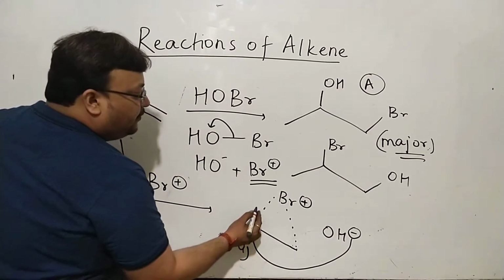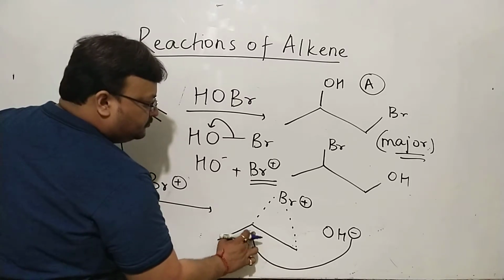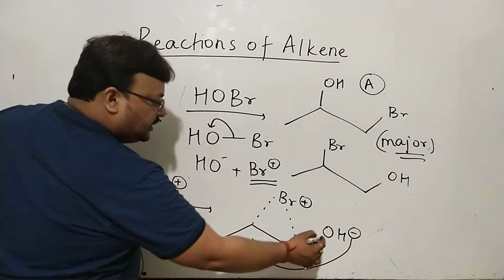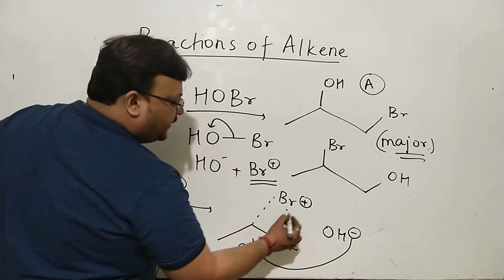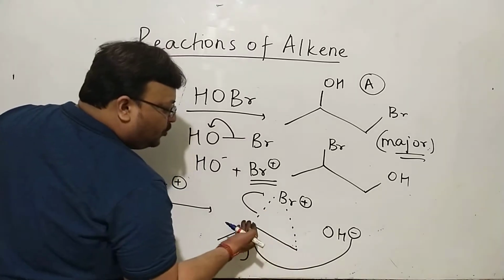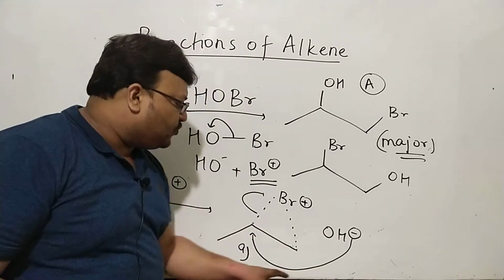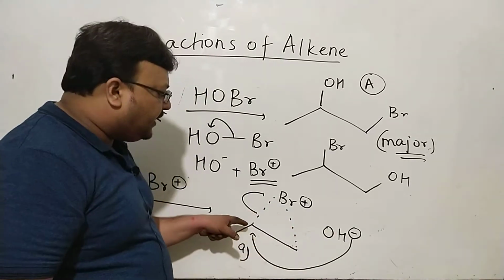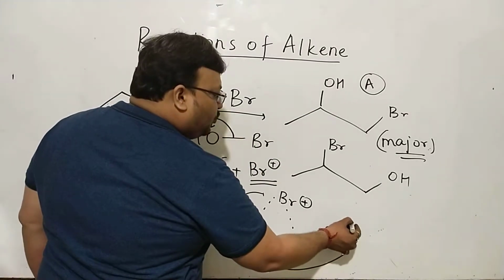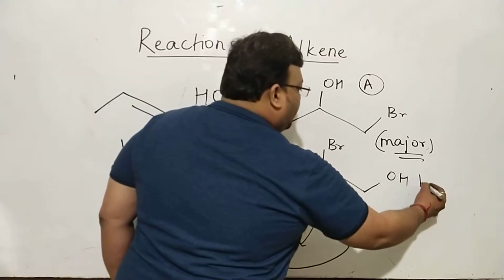Naturally, if OH comes here, this bond will break, and bromine will go there. So possibility A is all right. This possibility A will give you product A, OH at carbon 2, bromine at carbon 1. And naturally, if OH goes to this carbon, the terminal carbon, which is possibility B, you can get product B.